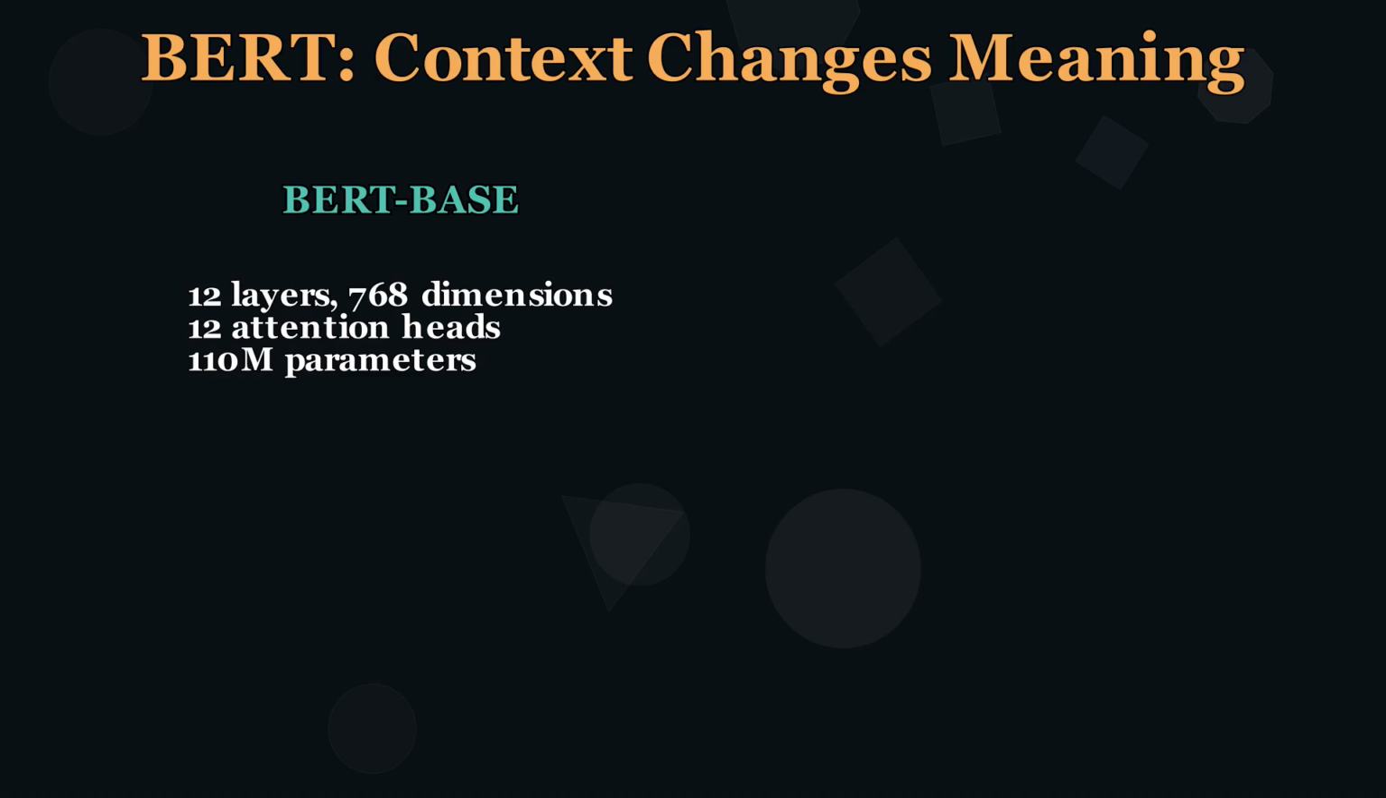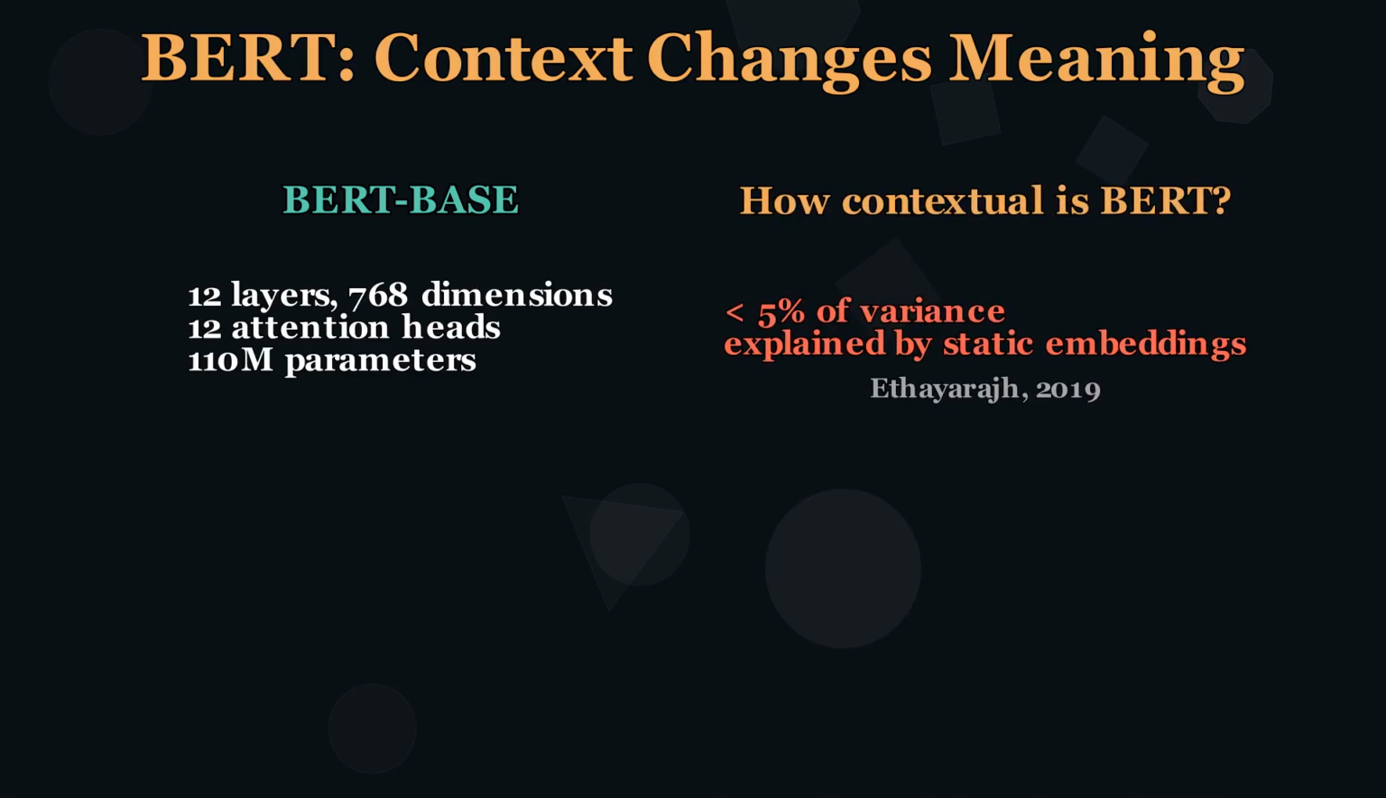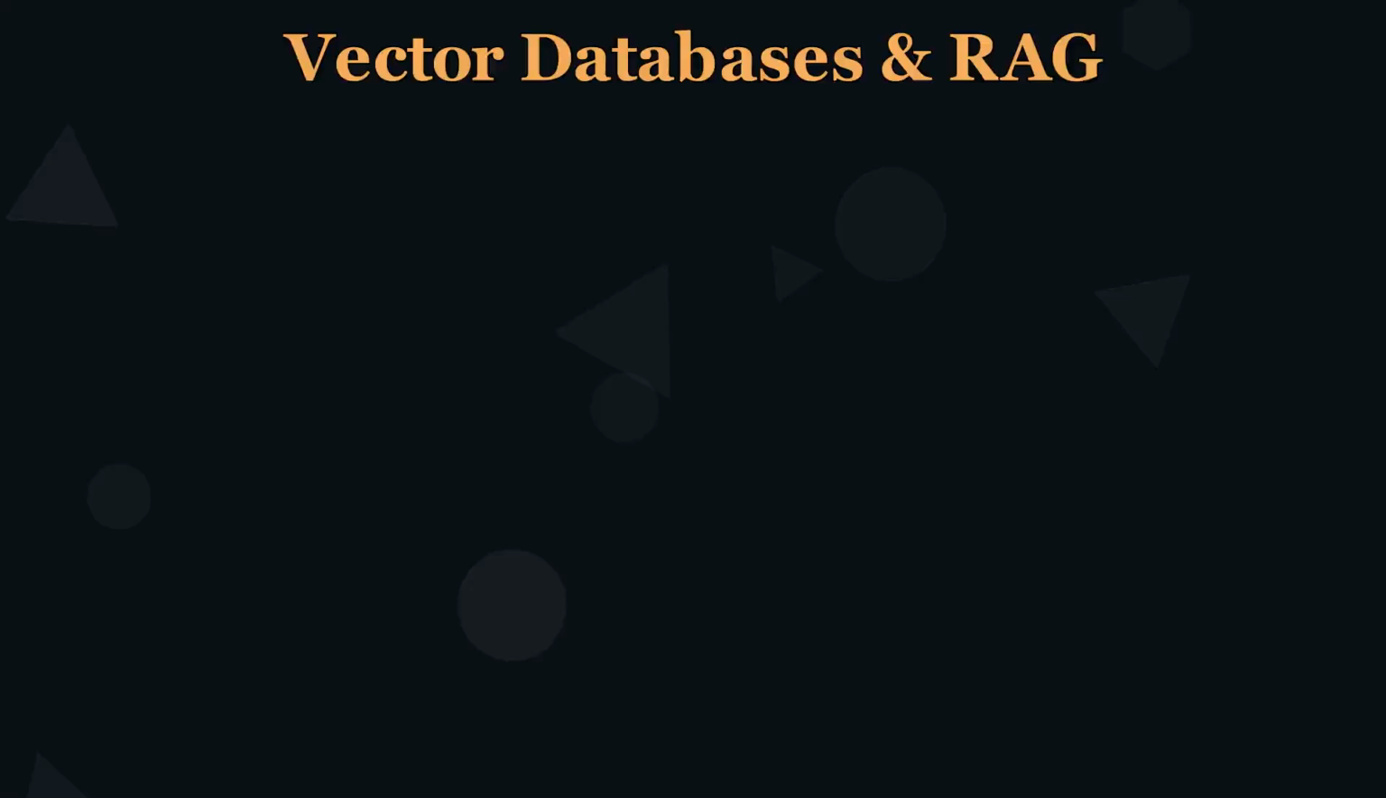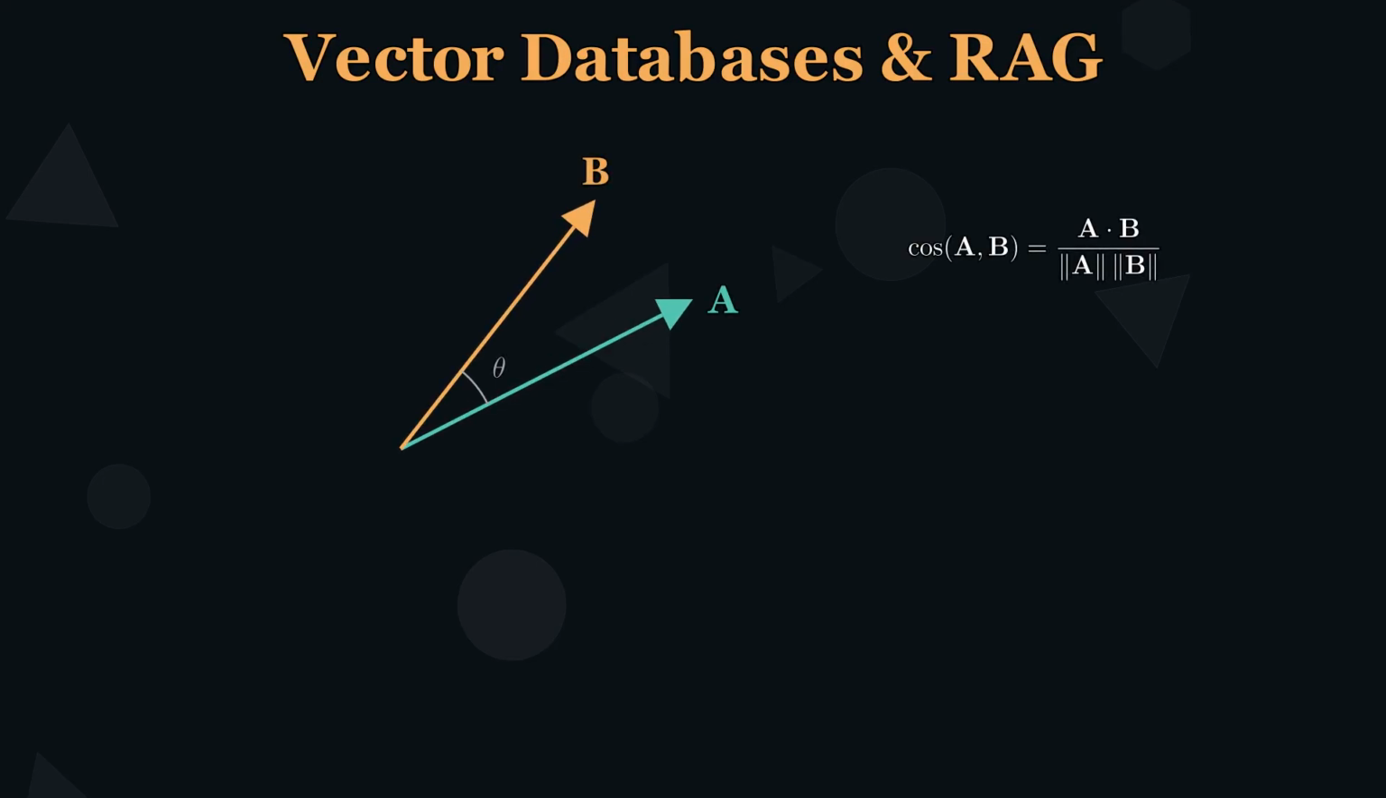How contextual are its representations? Episode 10 showed that less than 5% of the variance in BERT embeddings can be explained by static embeddings, meaning 95% of the information comes from context. The result? BERT improved the GLUE benchmark by 7.7 points, achieving state-of-the-art on 11 tasks simultaneously. Context is everything. In the real world, how do we measure similarity between 2 embeddings?